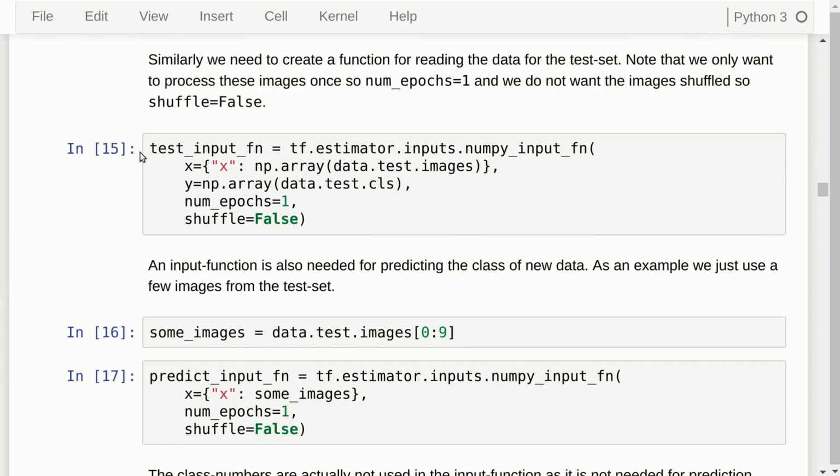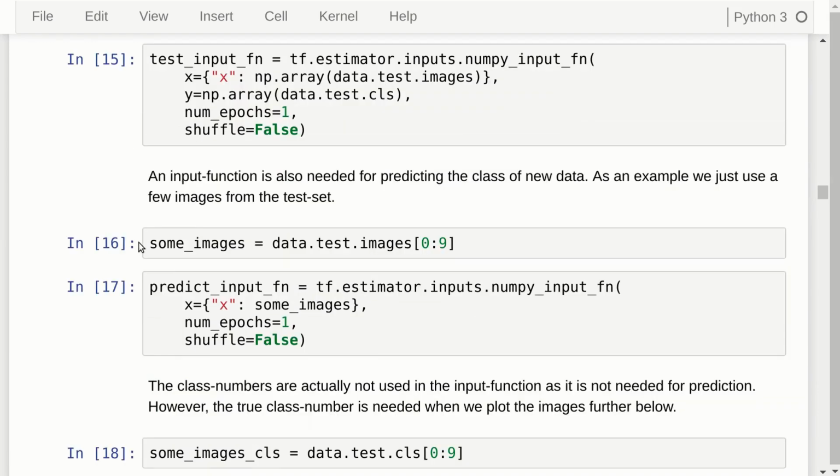We also need to create a similar function for the test set, and it's basically the same, except we use the images and the class numbers from the test set. And now we only want to run through this data set once, so we set number of epochs to 1, and we don't want to shuffle it. There's no need to do that.